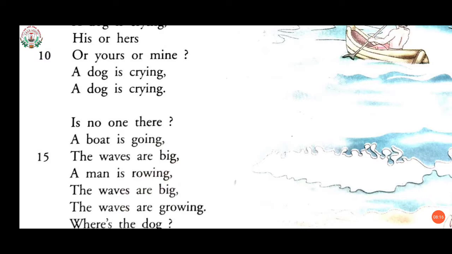So here, first, that little boy, who is the poet in this poem, has seen that nobody is there to help that dog. But all of a sudden, what happened? He has seen a boat going in the sea, and that boat may be there to save or rescue the dog. Now the poet is thinking that the boat which he has seen is going for rescuing the dog. It means for saving the life of the dog.